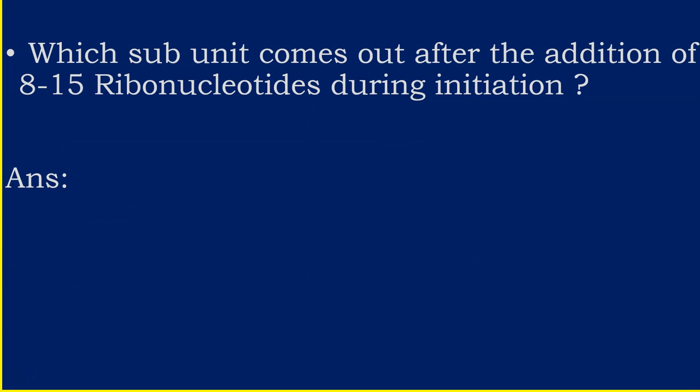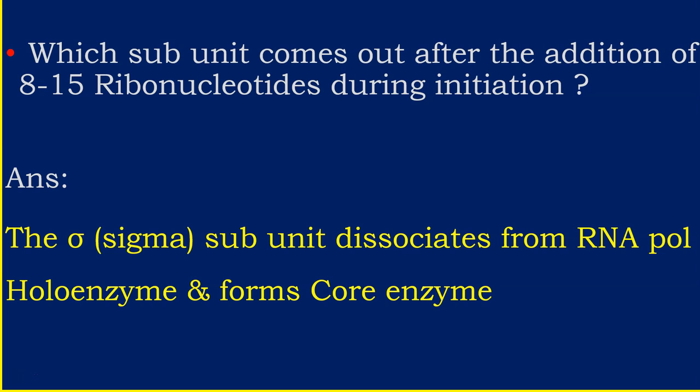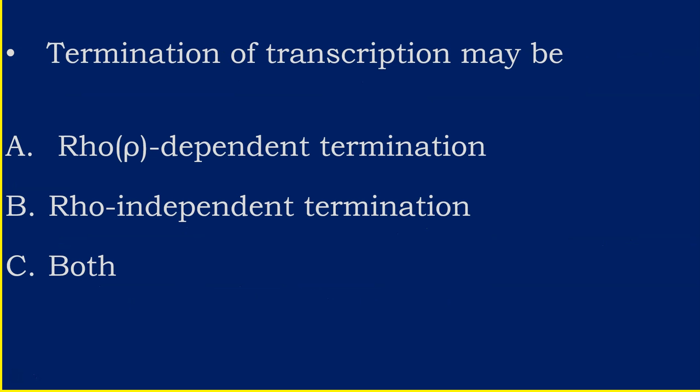Next question, which subunit comes out after the addition of 8 to 15 ribonucleotides during initiation? After forming 8 to 15 ribonucleotides, the sigma subunit dissociates from the RNA polymerase. It forms the core enzyme. Then the core enzyme is responsible for the elongation and termination. Termination of transcription may be either rho dependent termination or rho independent termination.